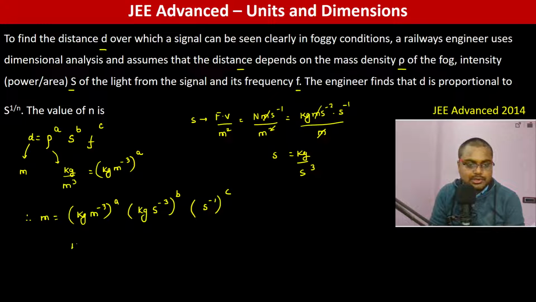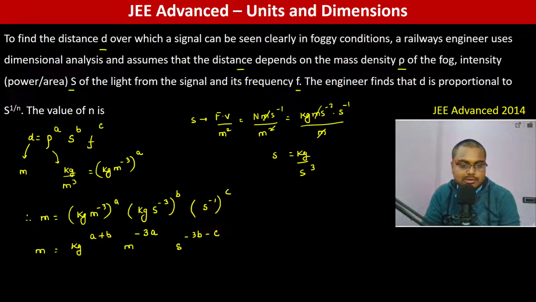So therefore kg to the power a plus b, m to the power minus 3a, s to the power minus 3b minus c. This is m, like this. So we can clearly see that minus 3a is equal to 1, so therefore a is equal to minus 1 by 3.